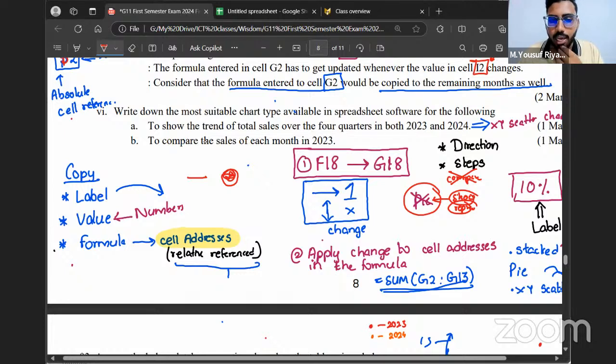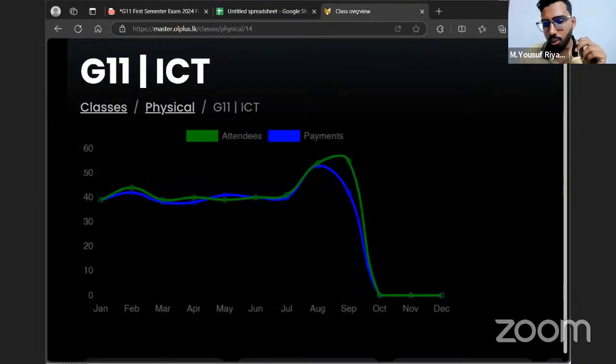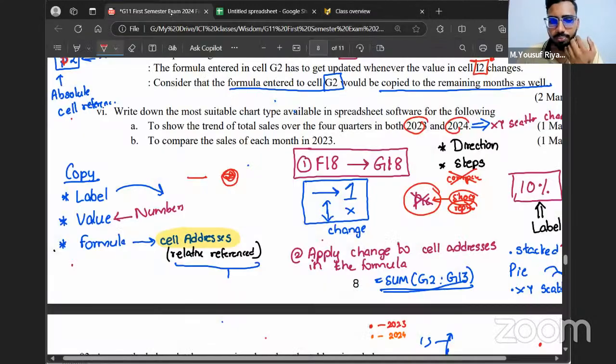Right. Next. Another thing in pie chart, it's difficult to show multiple values. You have something called stacked pie chart as well, but again, that is not very suitable when there are multiple values like 2023 and 2024. It will be like two lines. So in pie chart, that's not suitable. To compare the sales for each month, again, because we are comparing the sales for each month, you can mention any chart except pie chart. Is that clear, all of you?